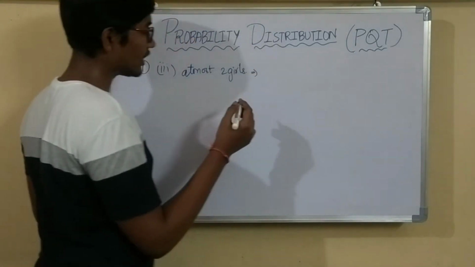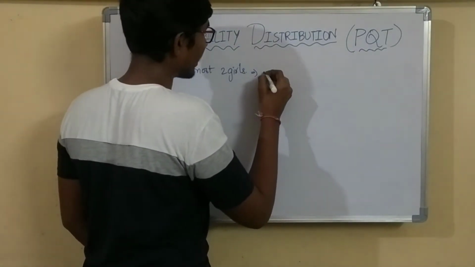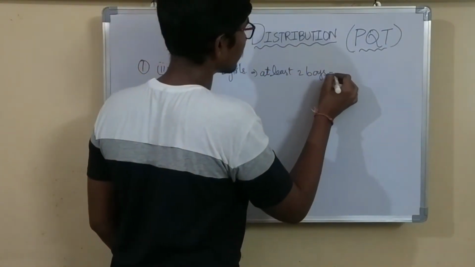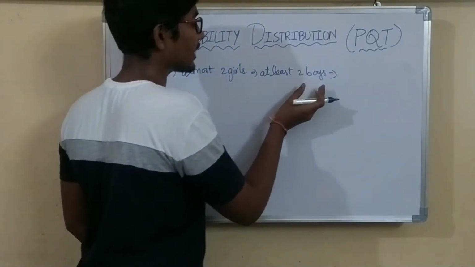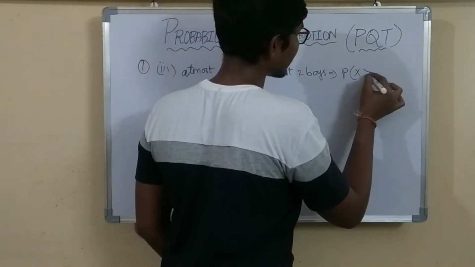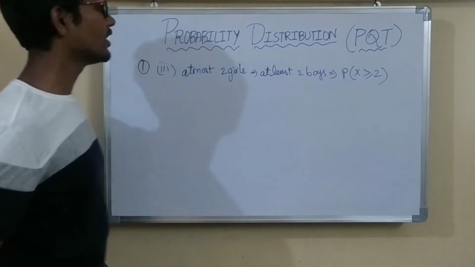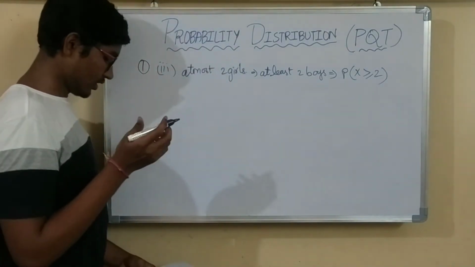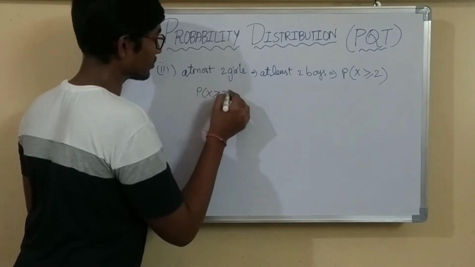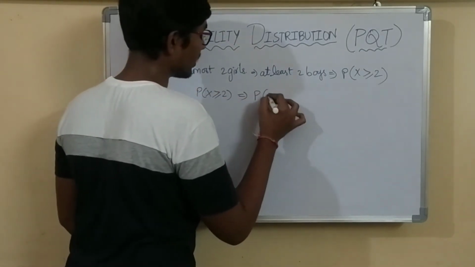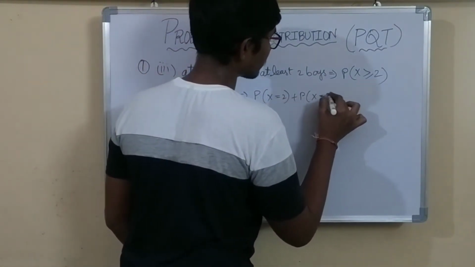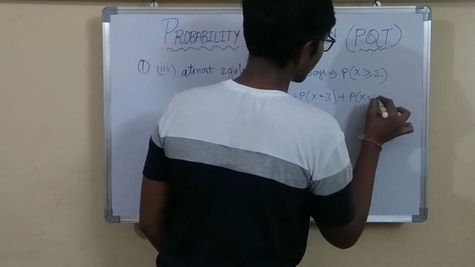So I am converting it into boys, so it is at least 2 boys. At least 2 boys means it must be greater than or equal to 2. So P of capital X greater than or equal to 2. We have to find this probability, which you can write as P of X equals 2, then P of X equals 3, and P of X equals 4.